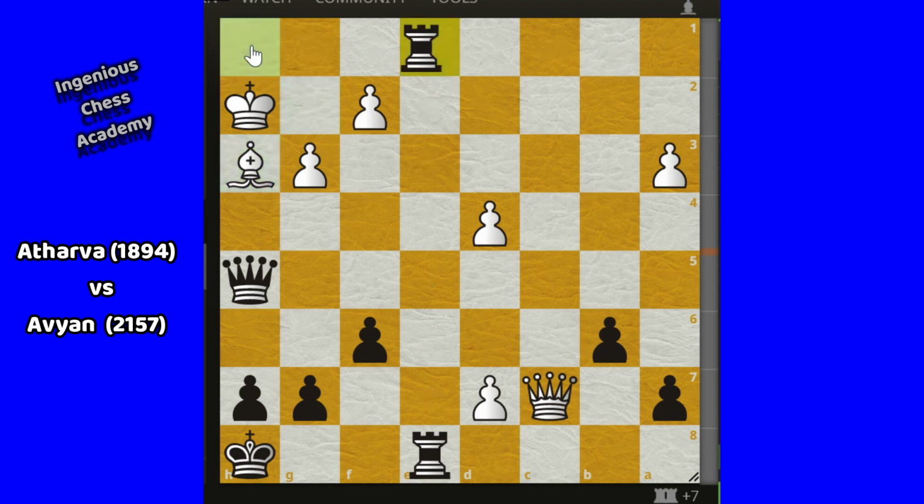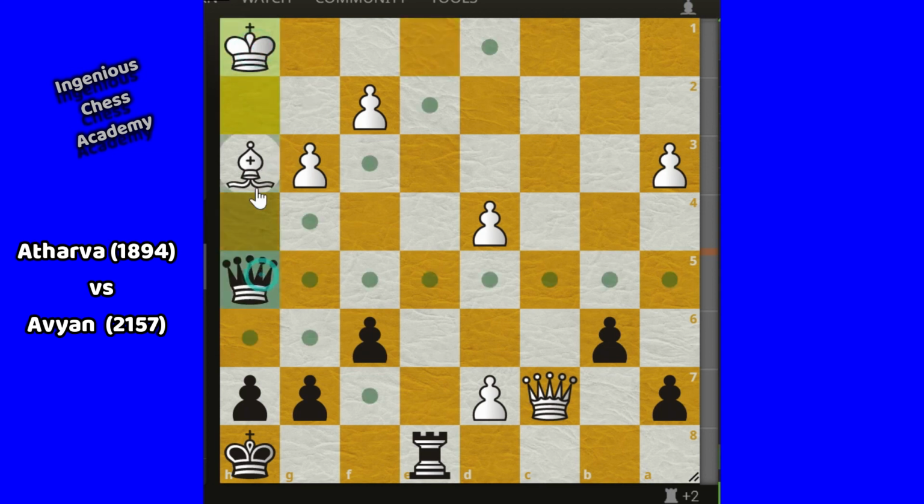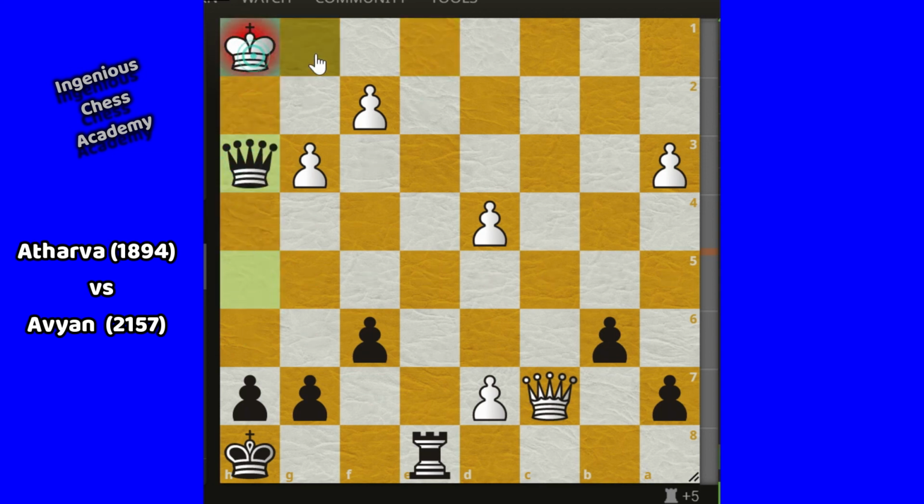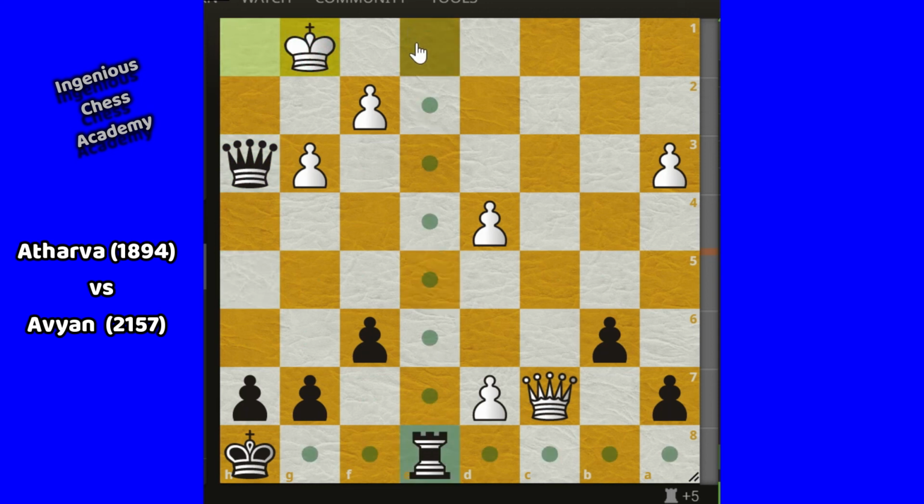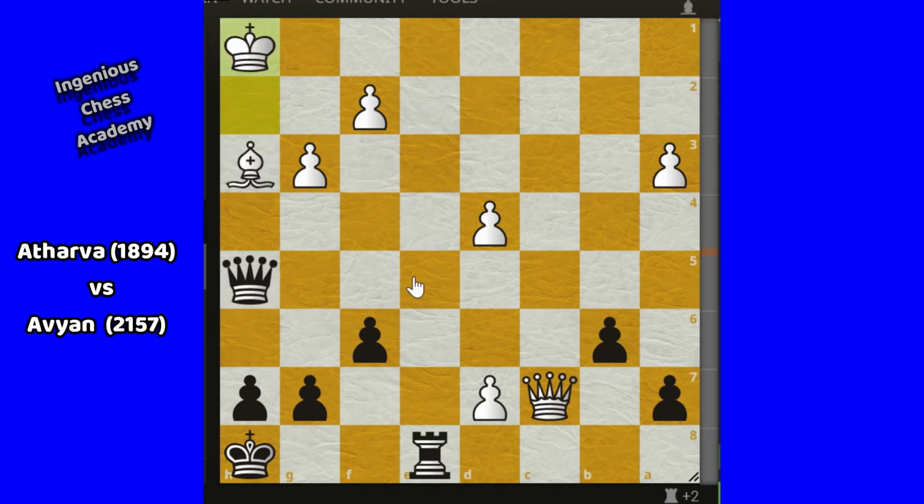Rook h1 check. Sacrificing the rook. If king takes the rook, then the game is over. It is checkmate in two moves, check, forced to go here, and then it is mate. So for that reason, the king cannot take the rook. So the king has to come here. Now no need to take the bishop.